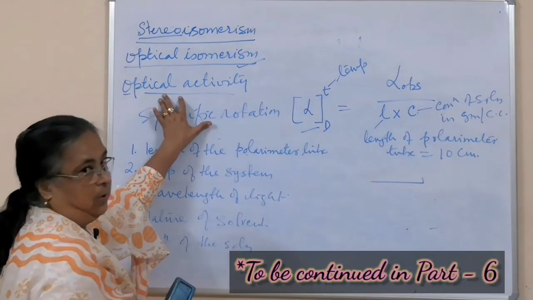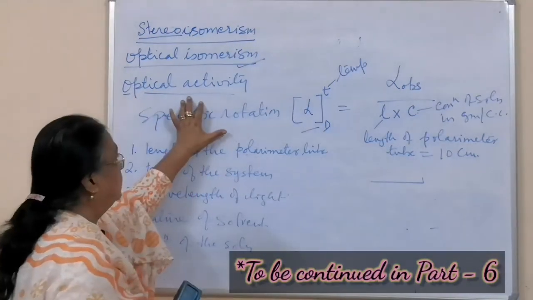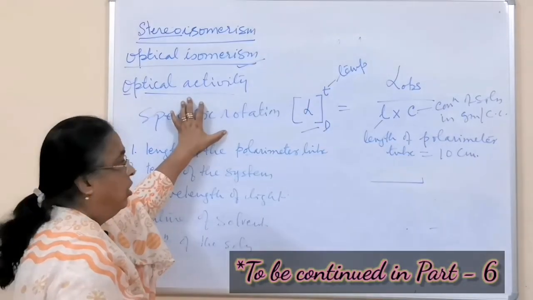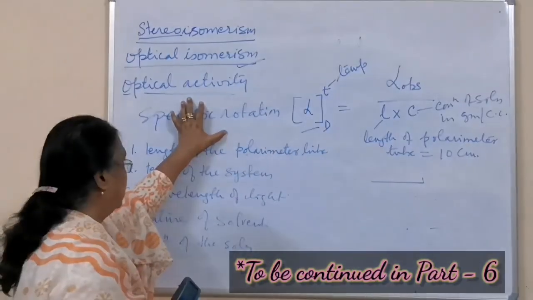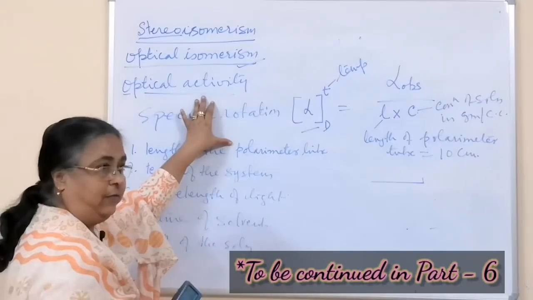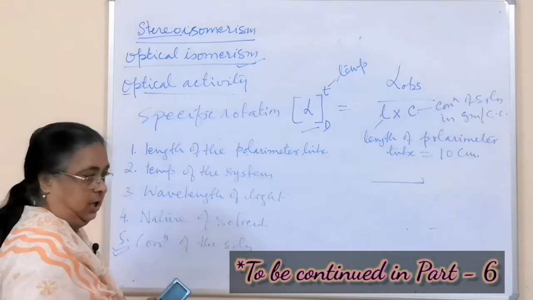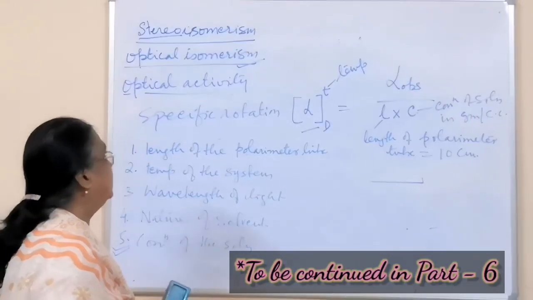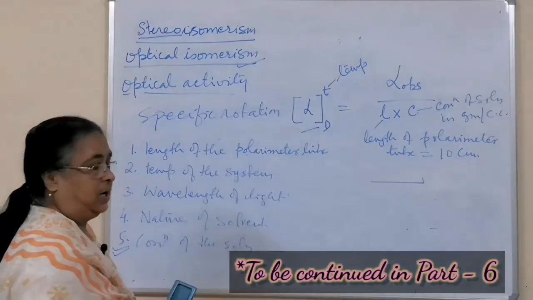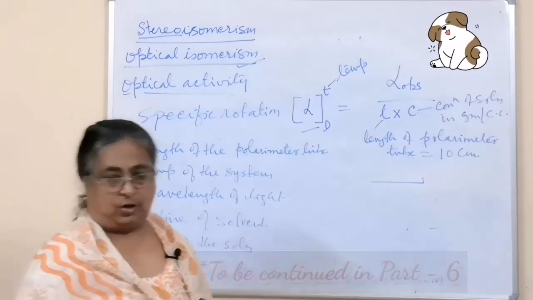When organic compounds rotate the plane of the polarized light either in a clockwise or anti-clockwise direction, such organic compounds are called optically active, and this phenomenon is called optical activity. That's all. In the next class I will teach you optical isomerism and how to make optical isomers and so on. That's all for today.